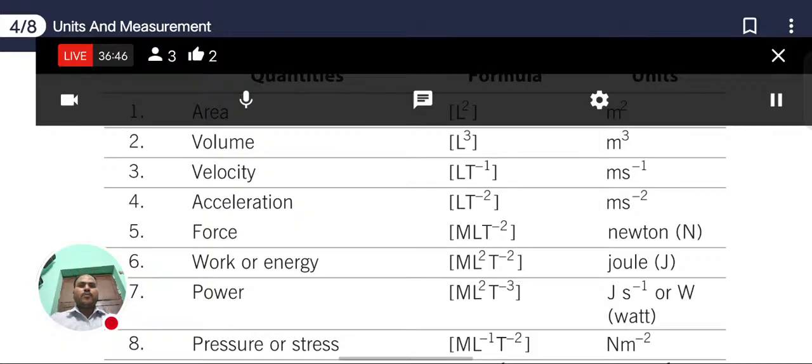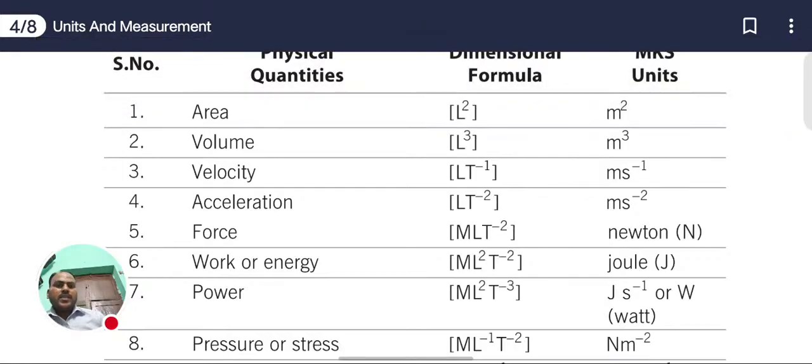Please write in the chat box what is the acceleration MLT formula or dimensional formula. Yes. So acceleration dimensional formula is L T inverse 2. So mass, force formula is mass into acceleration. Mass we are measuring in kg. Yes or not? So for kg we are writing capital M. So M into L into T inverse 2.